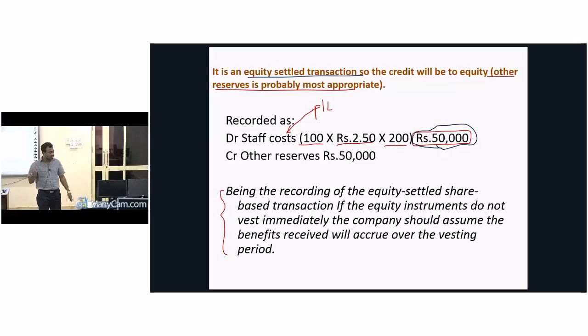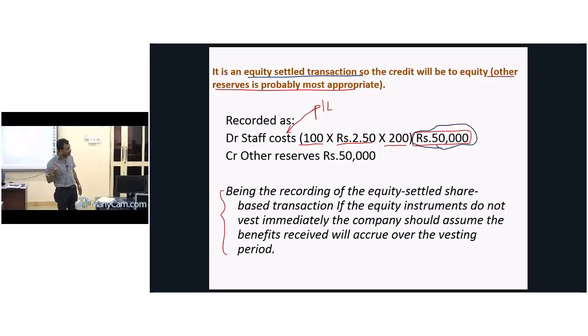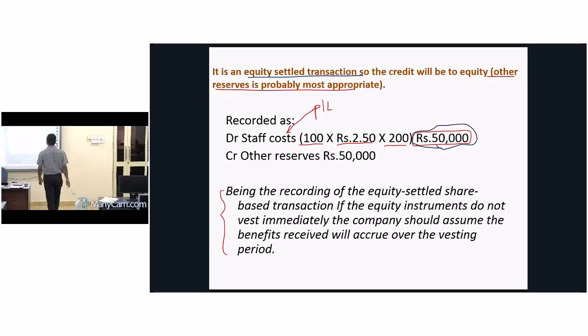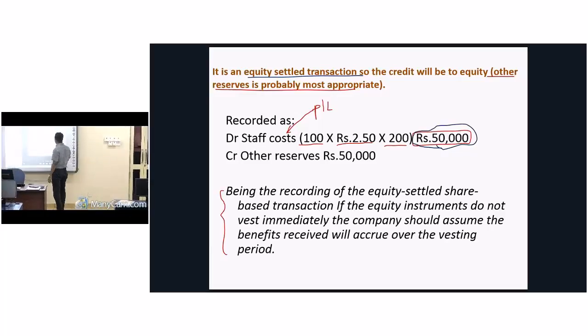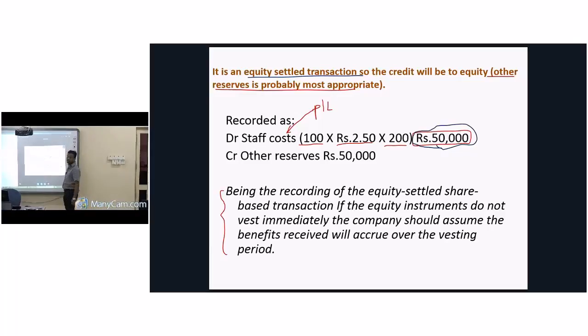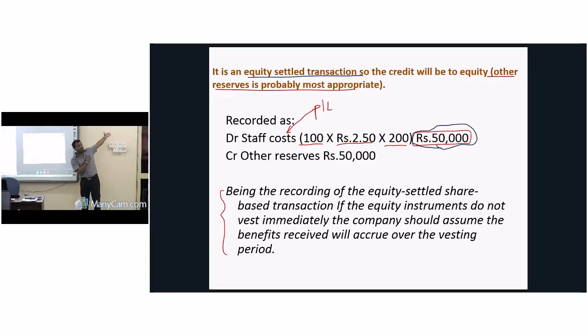When employees take shares, where to put it? Other reserves should be transferred to share capital. Understand? So that's how we do an equity settled share based transaction if it is provided based on previous conditions. Those are not future conditions. Understand?